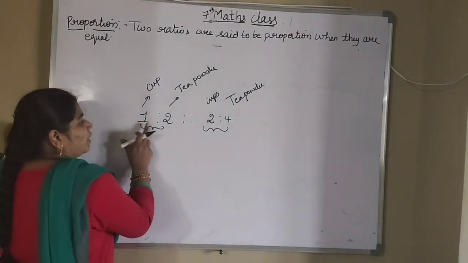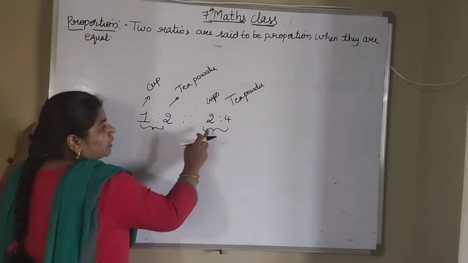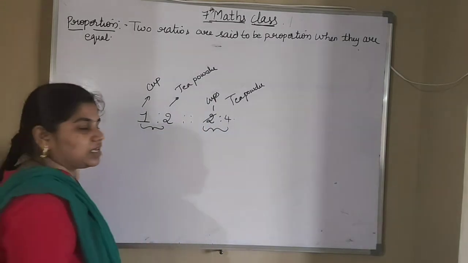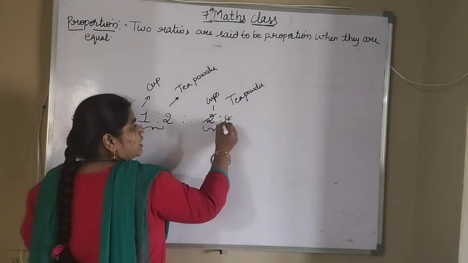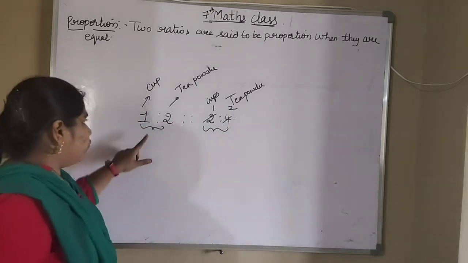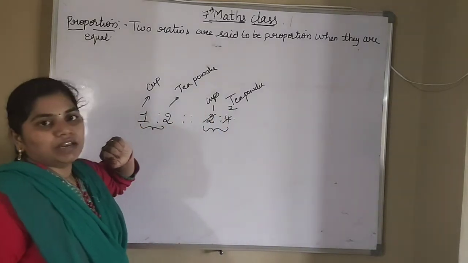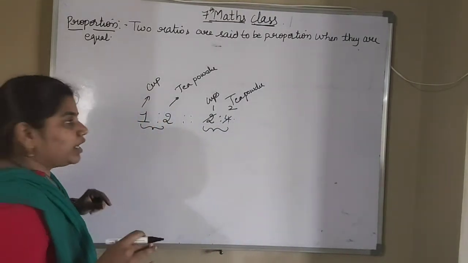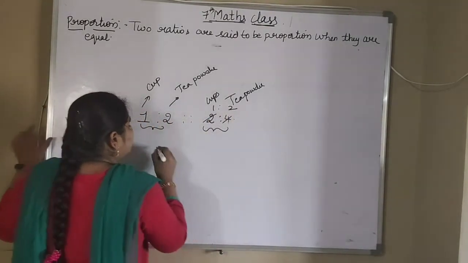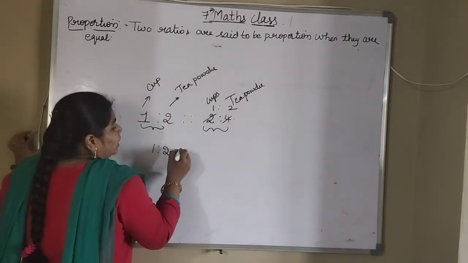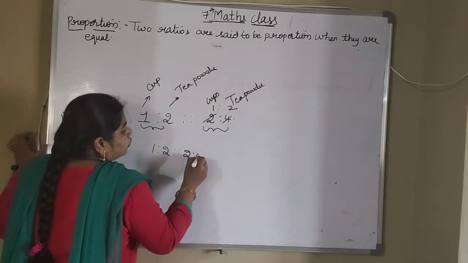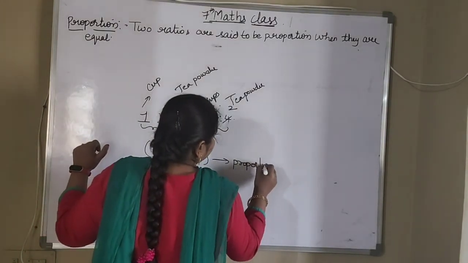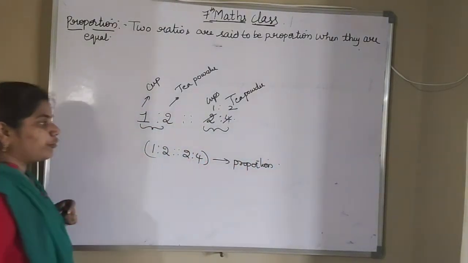Now 1 and 2, we don't have any common divisor. In 2 and 4, 2 will go in the 2 table. That is 2 ones are 2, and the same way 2 twos are 4. So 1:2 is equal to 1:2. So these two are equal. So these two ratios we can say, 1:2 as 2:4, are in proportion. Okay, understood what is proportion?